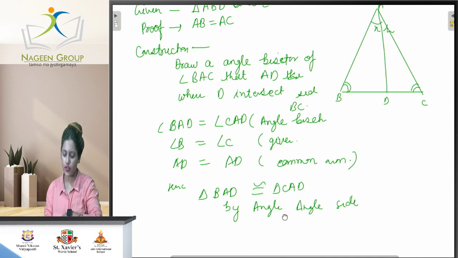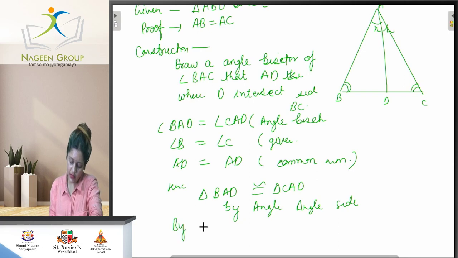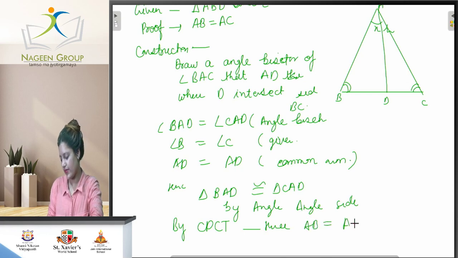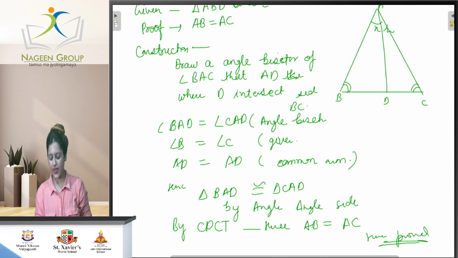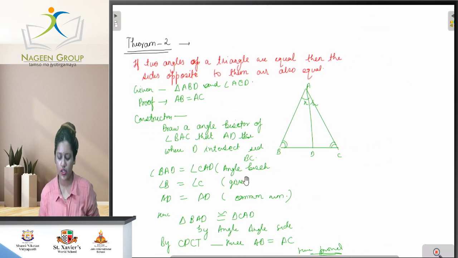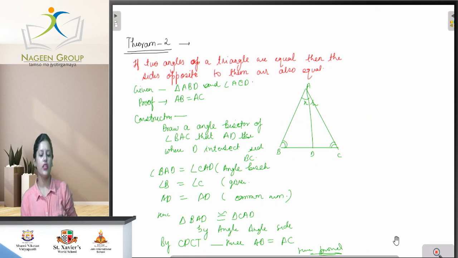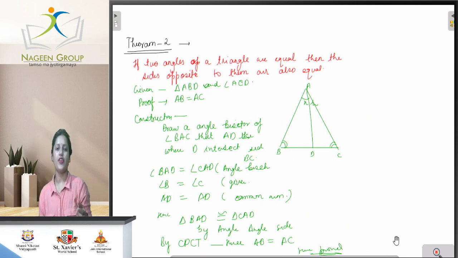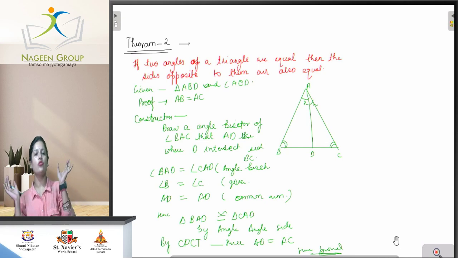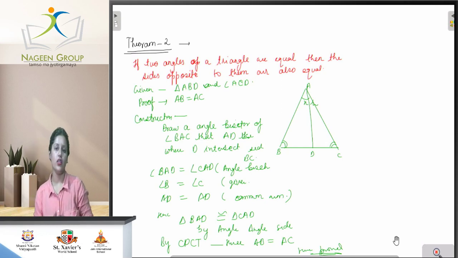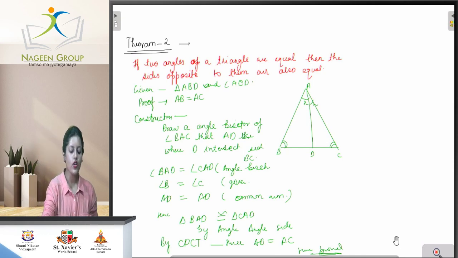If they are congruent, then by CPCT, hence AB equals AC. Understand, this is the second theorem, that is the converse of that theorem only. It tells us if two angles of a triangle are equal, then the sides opposite to them are also equal.